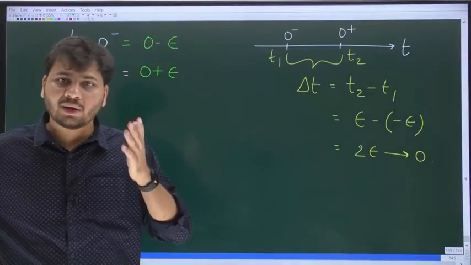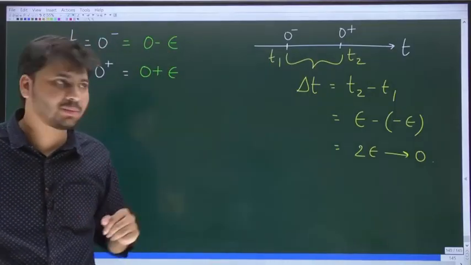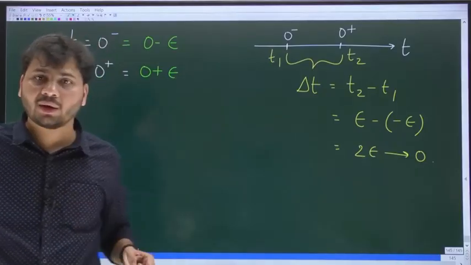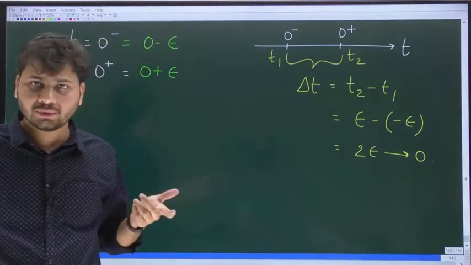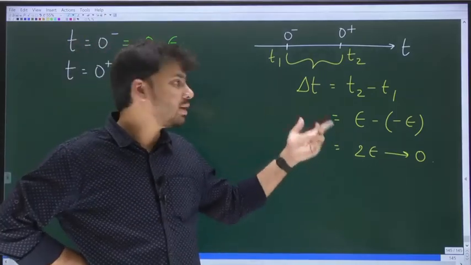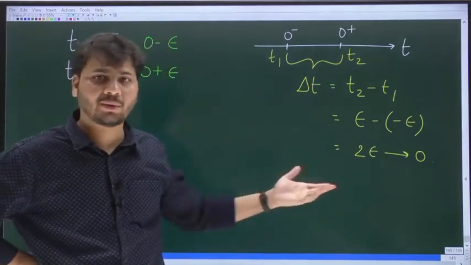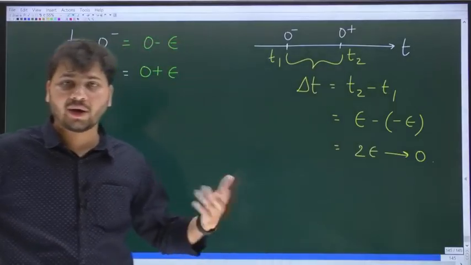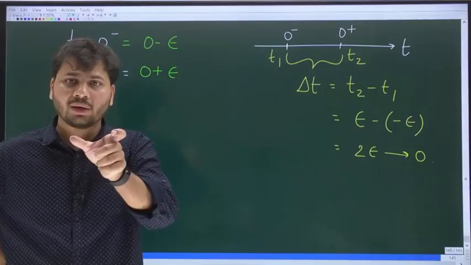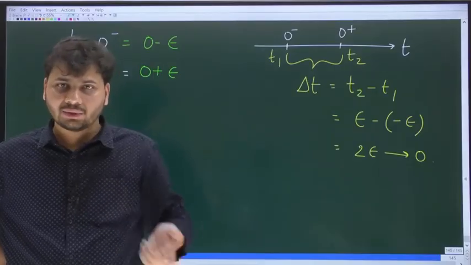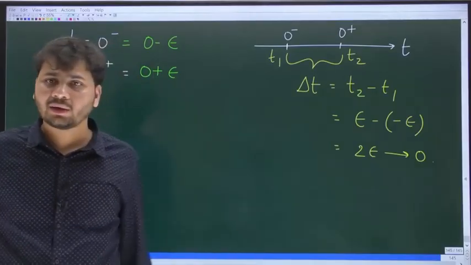Why does it remain the same at 0 minus and 0 plus? Because the length of the interval between 0 minus and 0 plus is almost 0. Delta t from 0 minus to 0 plus will tend to 0. So in an interval of length 0, the voltage will not change.